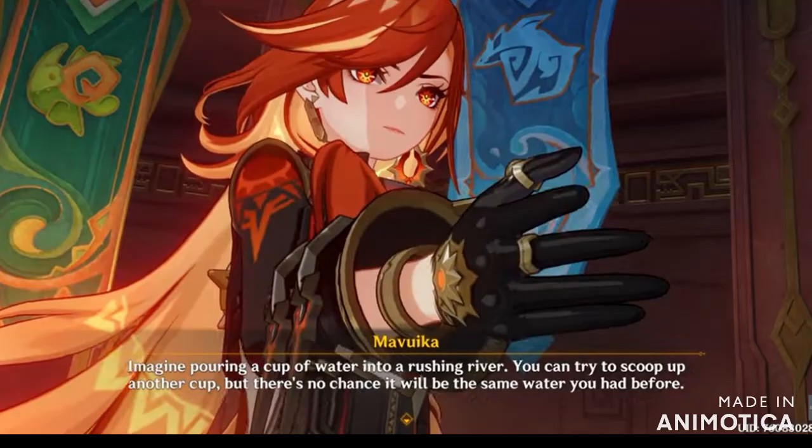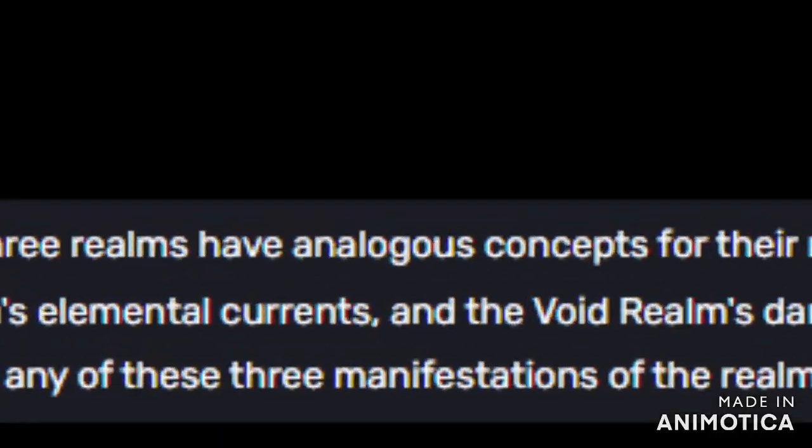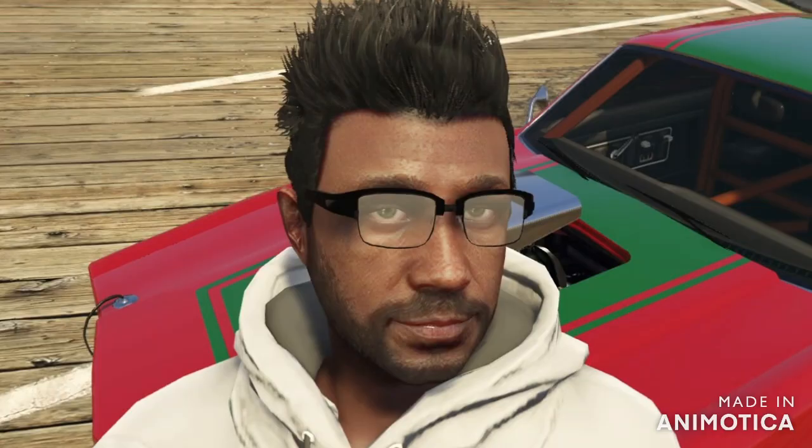Finding one person in the vast ley line system is like finding one drop in a rushing stream. All 3 entities are described to be like fluids, and they are all analogous to each other. I want you to think about this for a second.